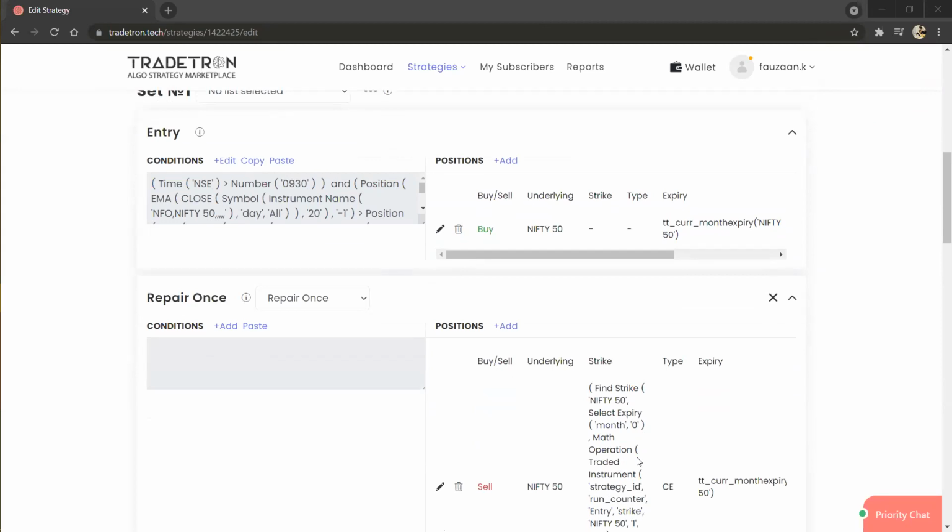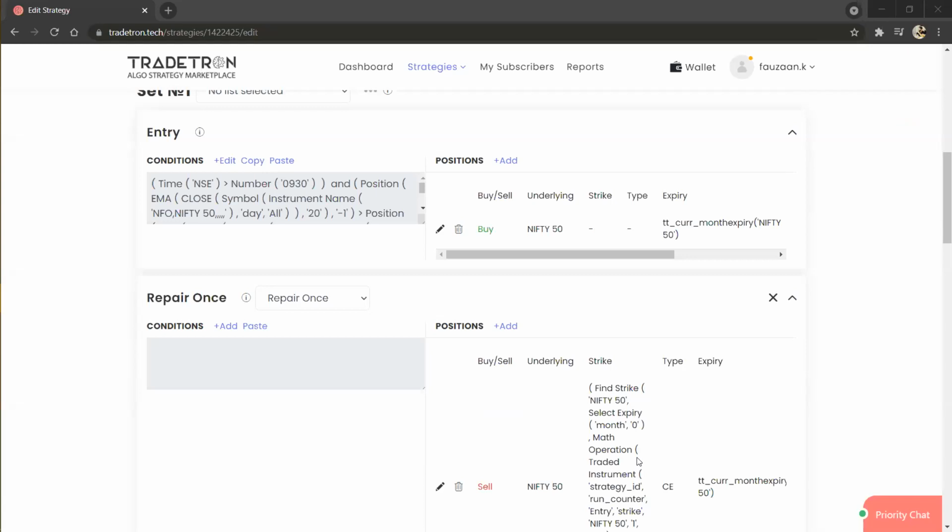So one user is asking, should I keep always open TradeTron portal and broker portal for fully automated trading? So it is not required actually. You don't have to keep your TradeTron portal continuously open as well as your broker portal. But certain brokers have this condition that their trading terminal should be logged in while the APIs are connected. So you have to check with your broker once. If your broker doesn't have any such conditions, then you don't have to continuously open the portals.